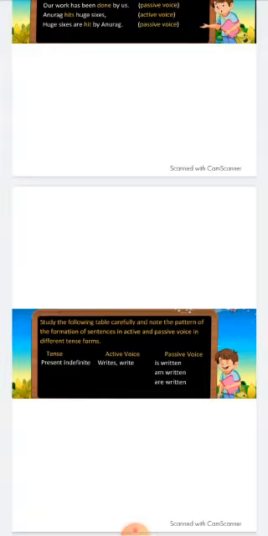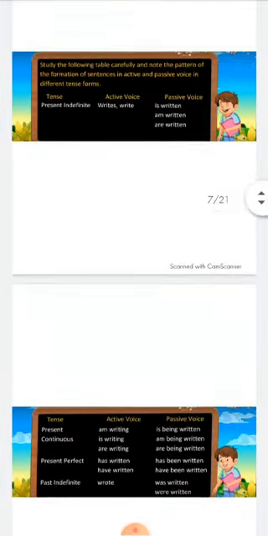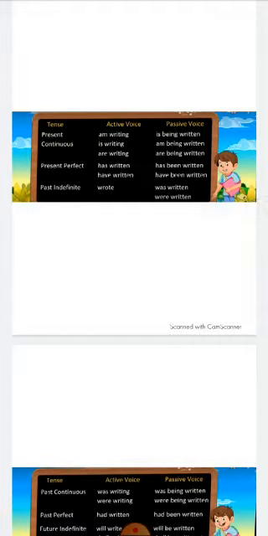Now if the tense is present indefinite, and we are using the verbs write and writes, when we change into passive voice, it will become is written, am written and are written, because we use the helping verbs is, am, are in present tense. Then in present continuous tense, if in active voice we are using am writing, is writing, are writing, in passive voice it will change into is being written, are being written, am being written. Then present perfect, has written, have written, and it will change into has been written, have been written.